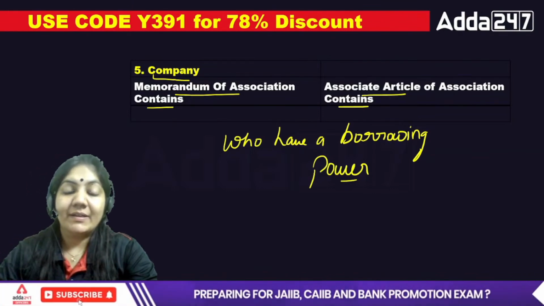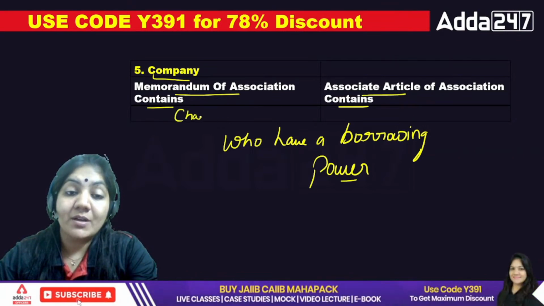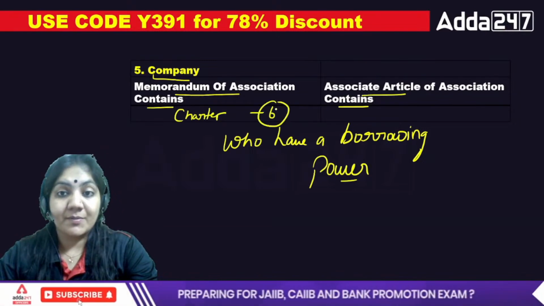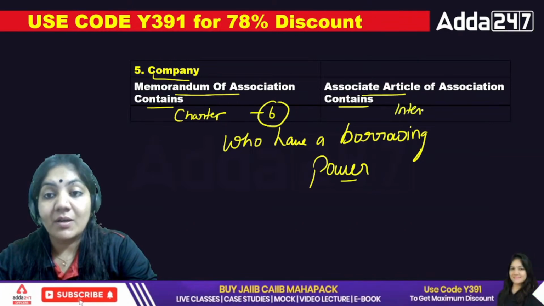As we know, the memorandum of association basically talks about the charter of the company and contains only the 6 clauses. But the article of association talks about the internal management of the company.